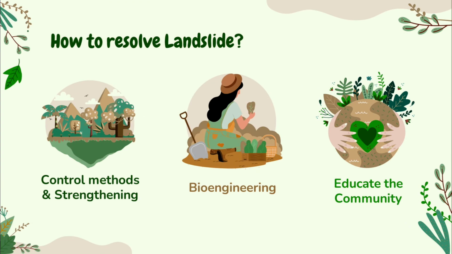To overcome landslides, control methods and strengthening of water management can be carried out. There is also a bioengineering method that utilizes vegetation as erosion control. In addition, the community also needs to be educated so that the community becomes the first responder when a disaster occurs.